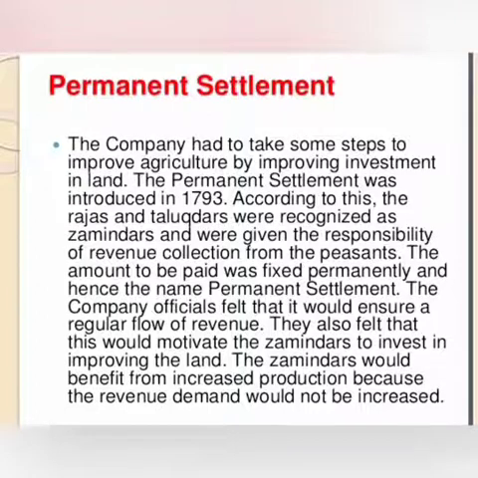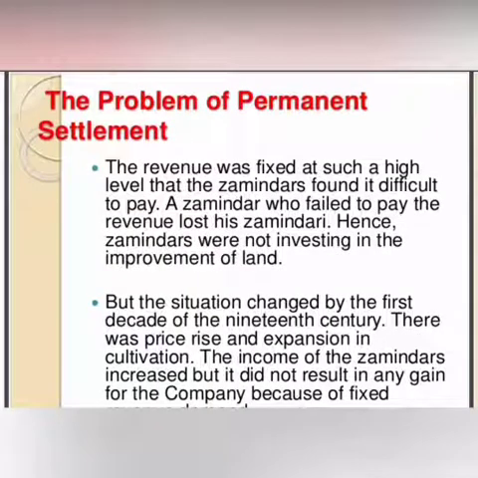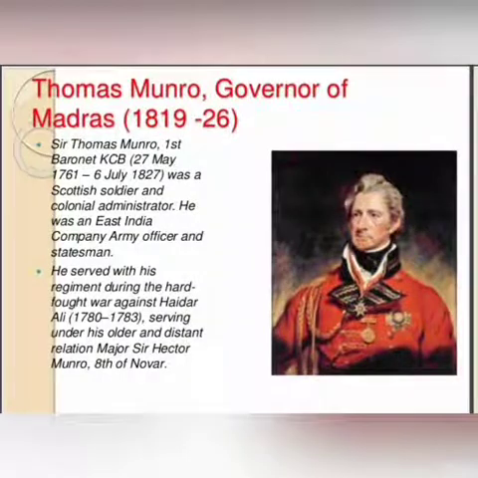The company officials felt that it would ensure a regular income to them. But there were some problems with the permanent settlement. The revenue was so high that the zamindars found it difficult to pay. A zamindar who failed to pay the revenue lost his zamindari. Hence, zamindars were not investing in the improvement of land. But the situation changed by the first decade of the 19th century. There was a price rise and expansion in cultivation, and the income of the zamindars increased.